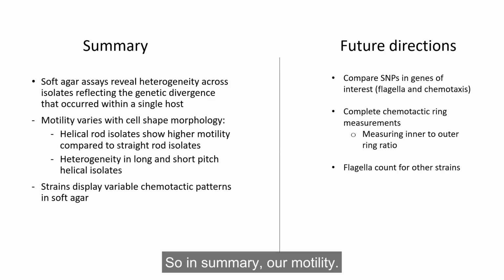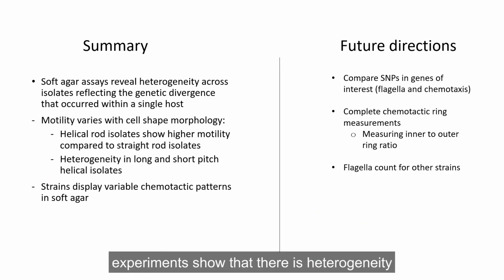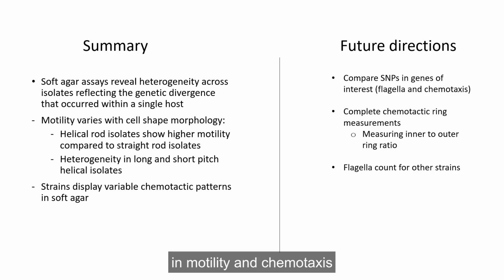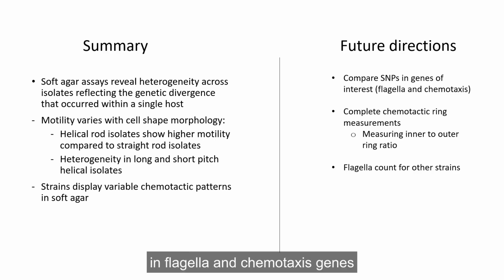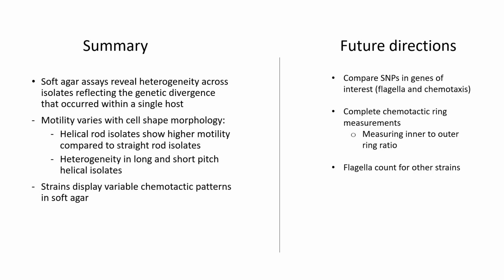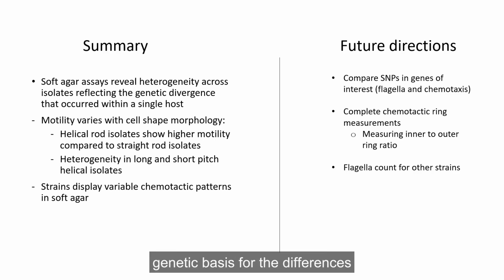So in summary, our motility experiments show that there is heterogeneity in motility and chemotaxis phenotypes across these isolates, and this reflects the genetic divergence that occurred over time within a single host. For future directions, I plan on comparing SNPs in flagellar and chemotaxis genes to determine if there is a genetic basis for the differences that we observe in these phenotypes, to complete a chemotactic ring ratio measurement for the chemotactic ring forming strains, and to do a flagellar count for other strains.